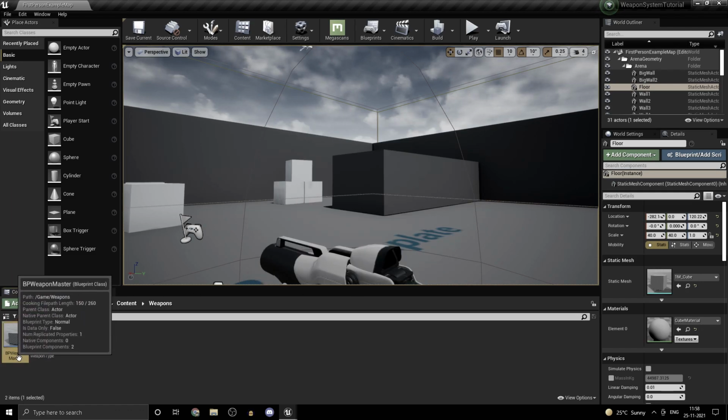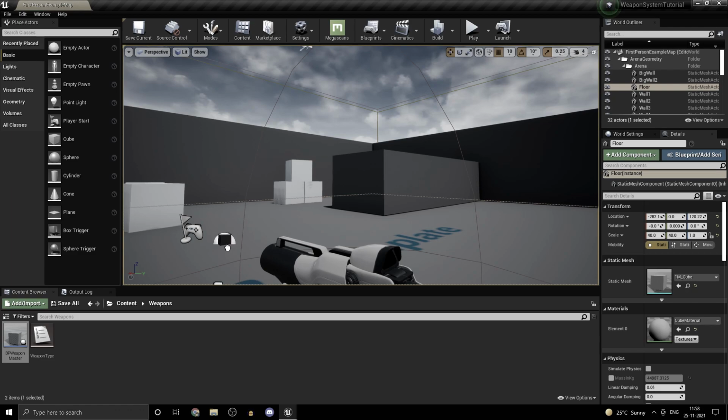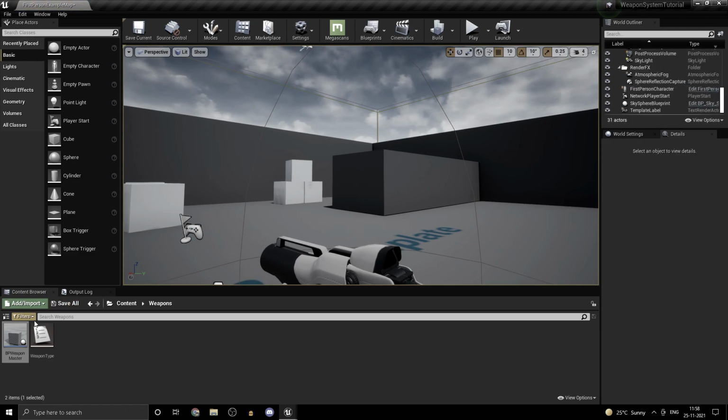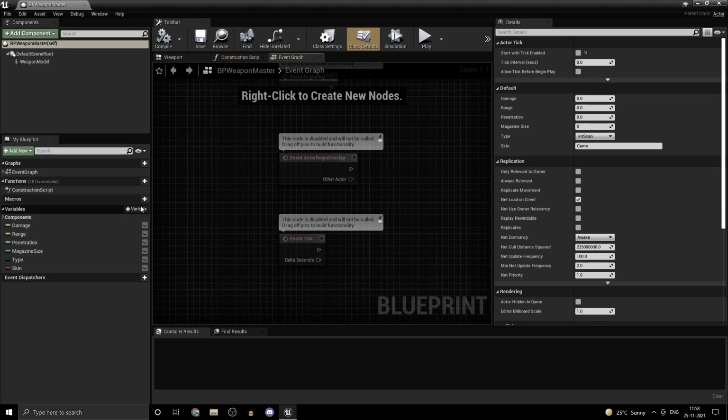Now, we are not going to be spawning this. Let me be very, very clear. This is not something that we are going to be spawning. And yeah, I also have a recoil variable and stuff.